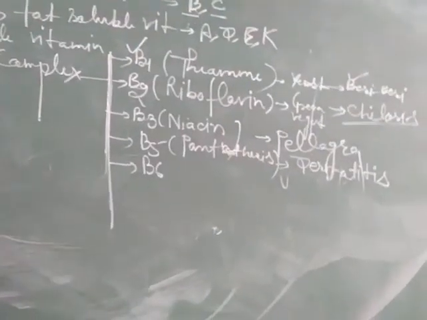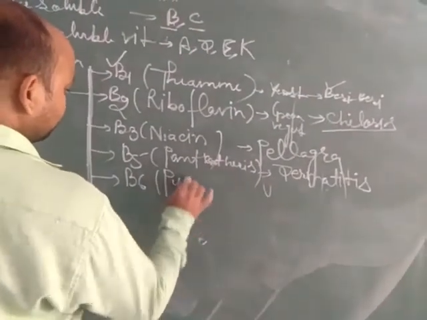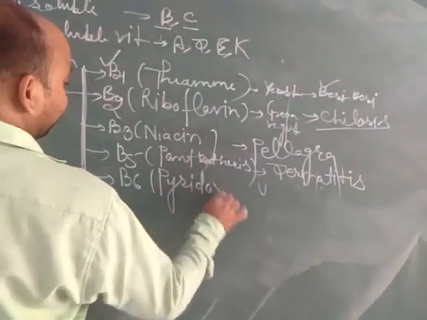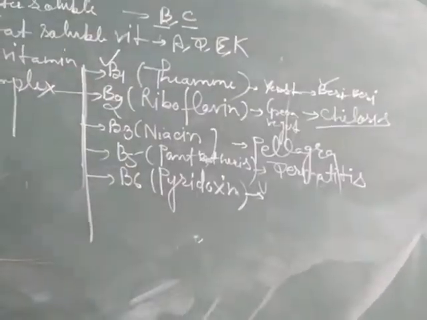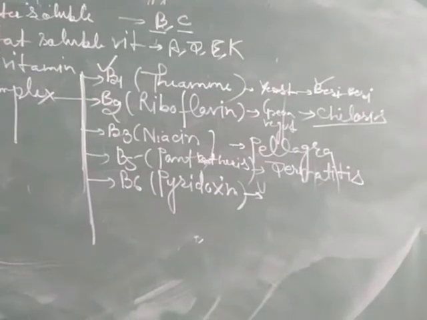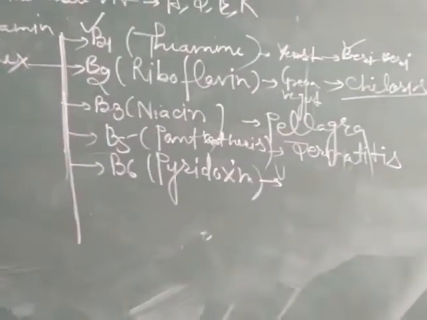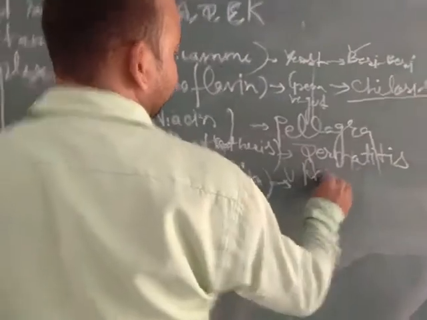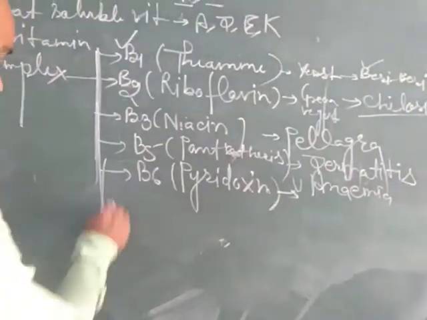Now next is vitamin B6. Its scientific name is pyridoxine. Sources of vitamin B6 are yogurt, cereal, spinach, milk, and egg. Anemia is caused due to deficiency of vitamin B6.